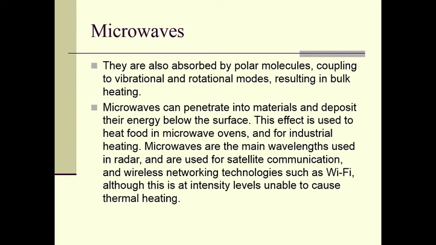Microwaves are the main wavelengths used in radar and are used for satellite communications and wireless networking technologies such as Wi-Fi, although this is at intensity levels unable to cause thermal heating.